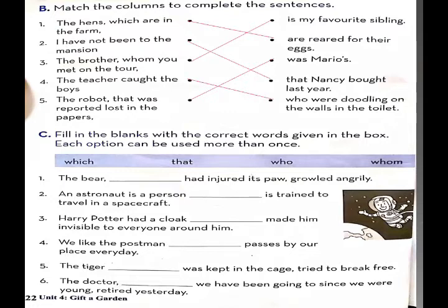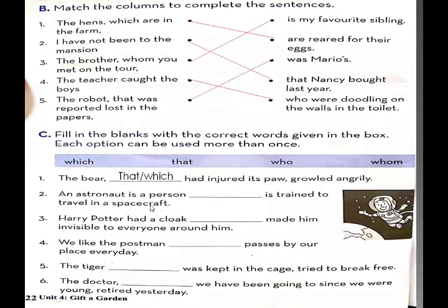Okay, now blank number 1. The bear dash had injured its paw, growled angrily. The bear that or which, means we can use both here. Okay, that or which, because bear is an animal, we use the relative pronouns that and which with animals. Blank number 2.